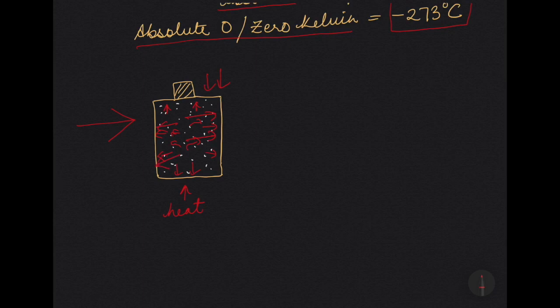Supposing one of the walls of the container was movable, because of the pressure, what would happen? This wall would move away, thus increasing the volume. So that means if there is an increase in molecular motion, there will be an increase in pressure and the volume will also increase. Okay, so I'm going to stop here today.